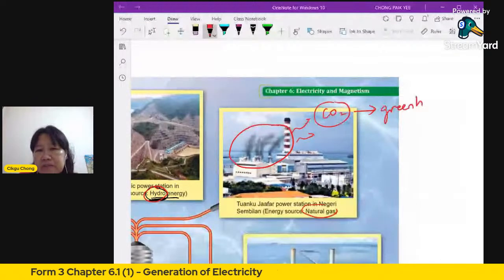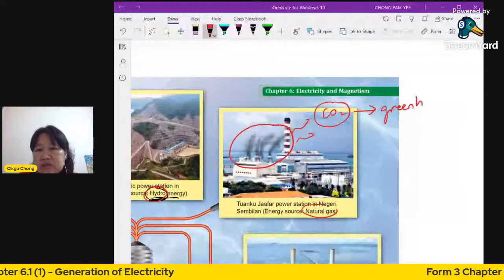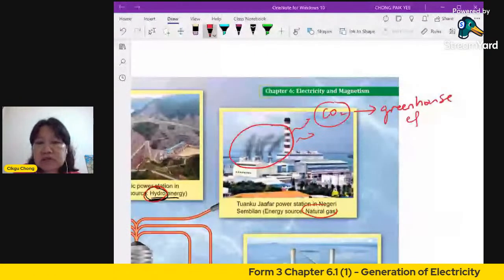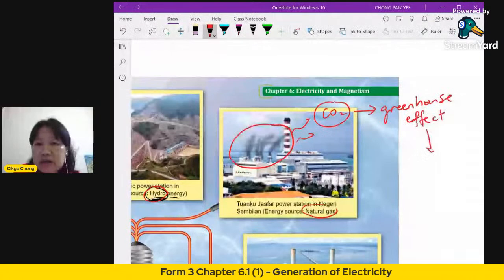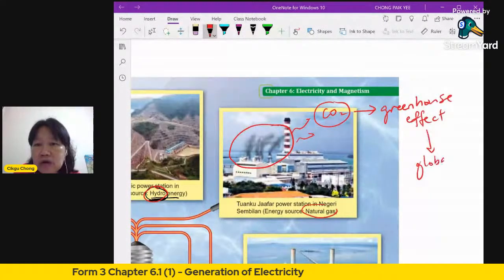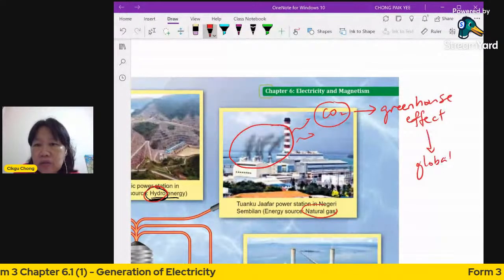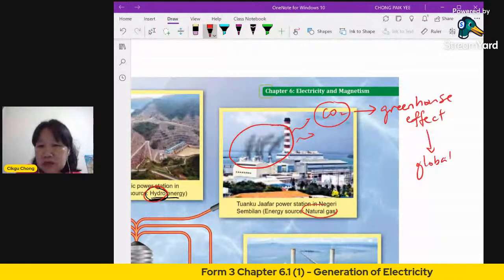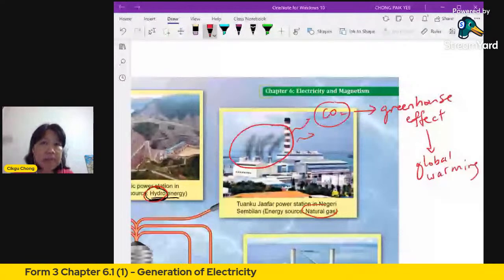Greenhouse effect, not the greenhouse. Not to say a greenhouse is good, but the greenhouse effect means the earth will become warmer. It causes global warming because carbon dioxide has been known to trap heat. So the heat will be trapped more and more on this earth, and it does not get radiated back to space.